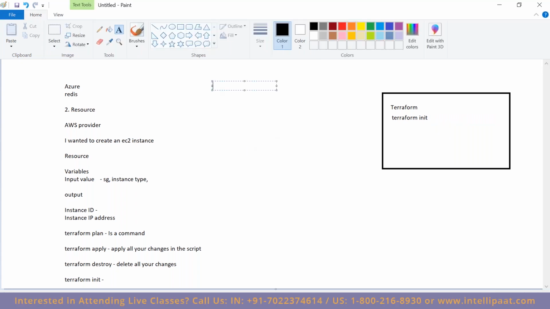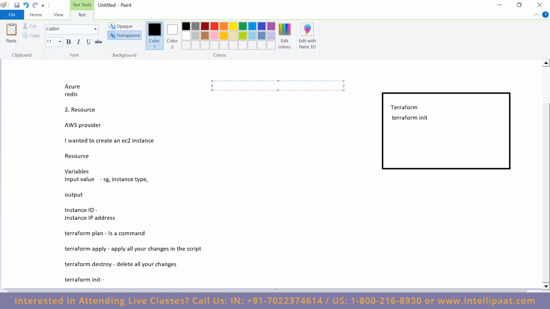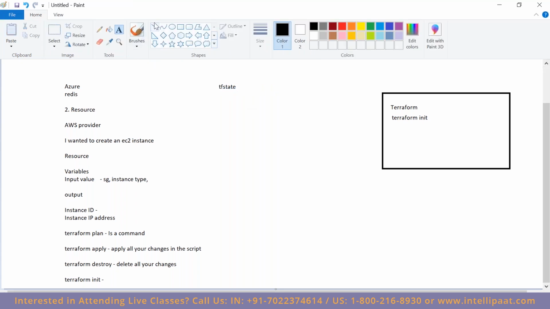Then what else is required? Very important thing is TF state file. Name itself says, TF state file is nothing but a state file which holds all configurations of whatever you have created using Terraform.